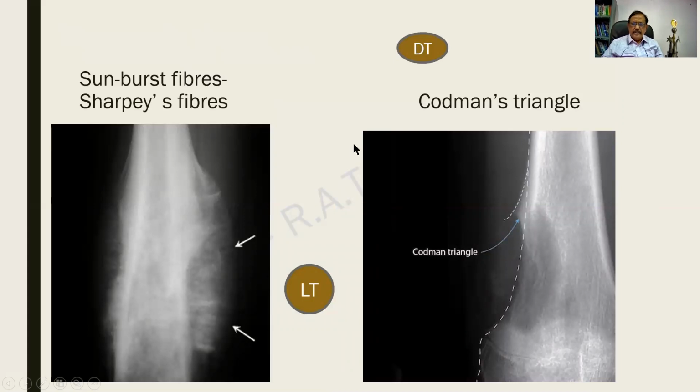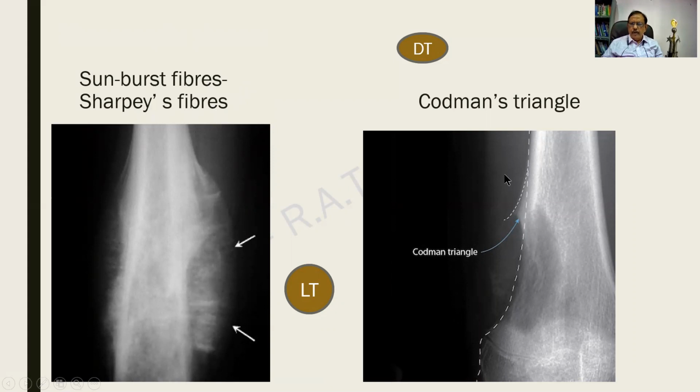Radiological appearance is extremely important. In this one, I am finding that there is a lifting of the periosteum and there are perpendicular fibers that are being laid down. These are all bone. That is why I am able to see it on the X-ray. And these fibers are called the sunburst fibers or Sharpey's fibers, classical of osteogenic sarcoma.